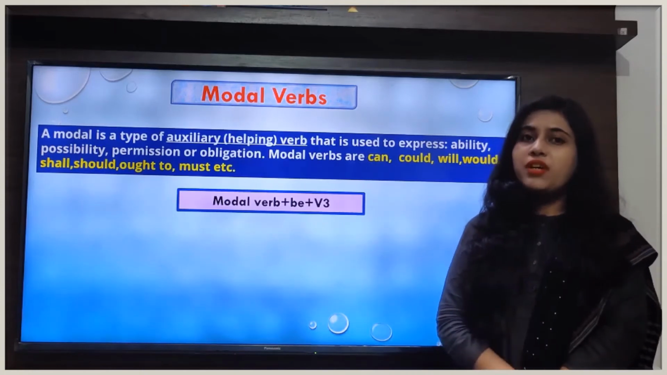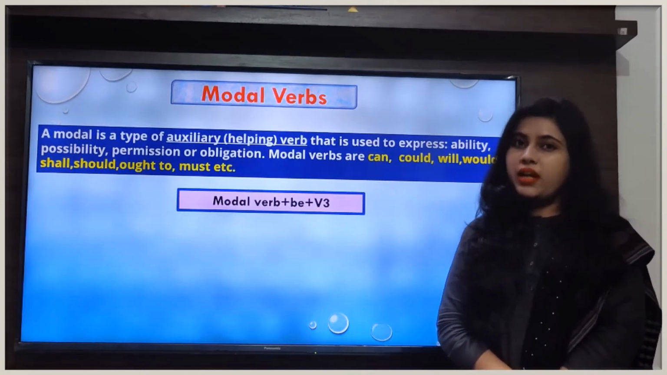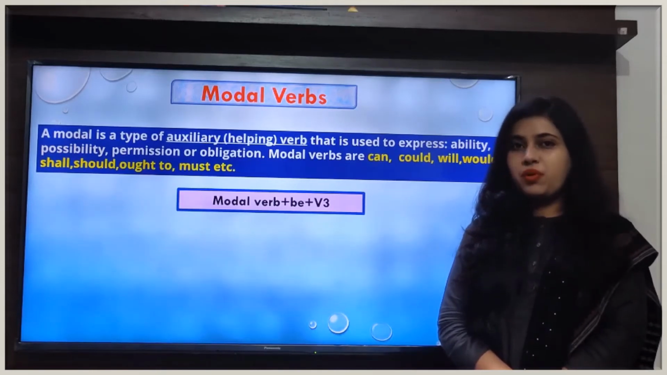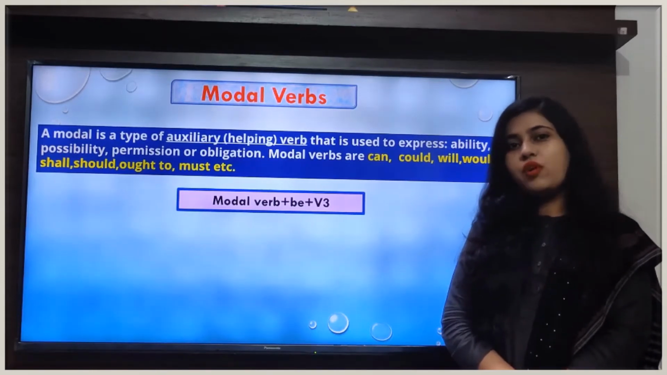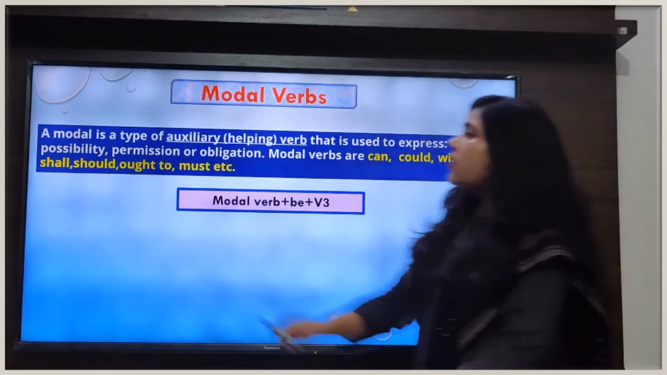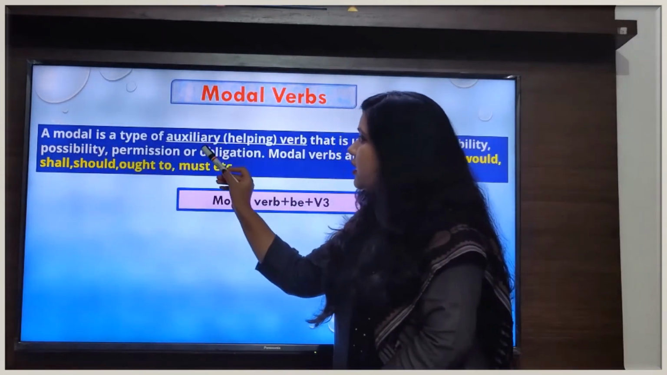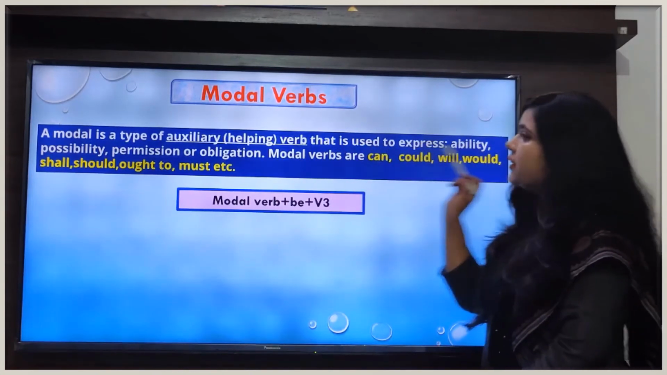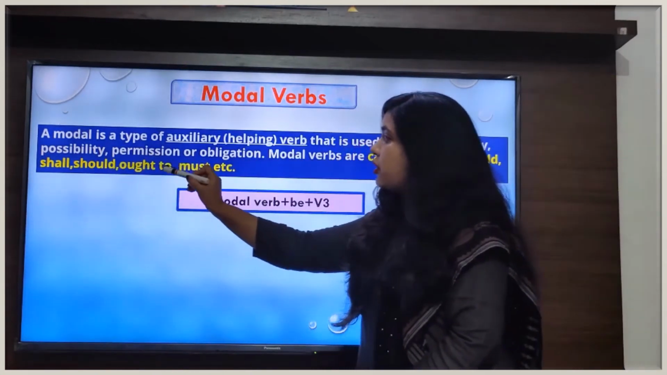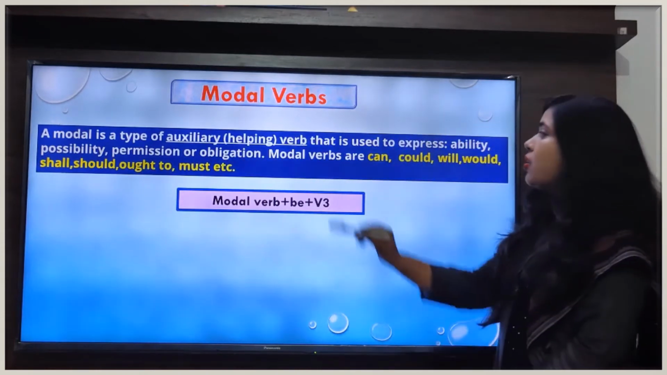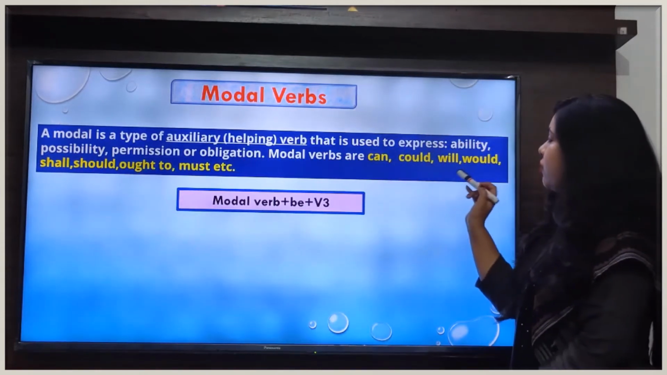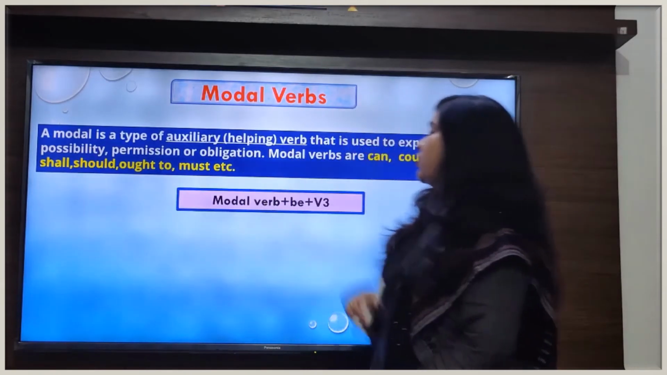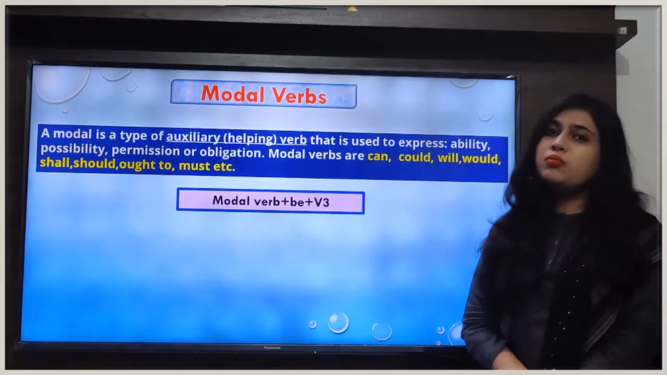Now we see if we have a sentence with a modal verb in active voice, then how will we change that sentence into passive voice? First of all, we see what a modal verb is. A modal is a type of auxiliary, meaning helping verb, that is used to express ability, possibility, permission or obligation. Modal verbs are can, could, will, would, shall, should, ought to, must, etc. All these are modal verbs.